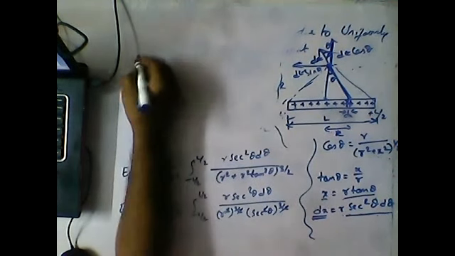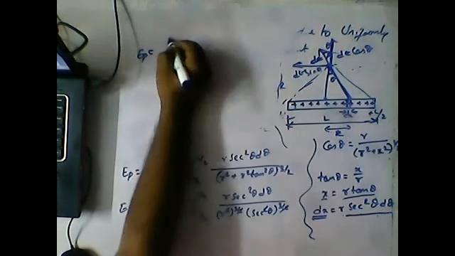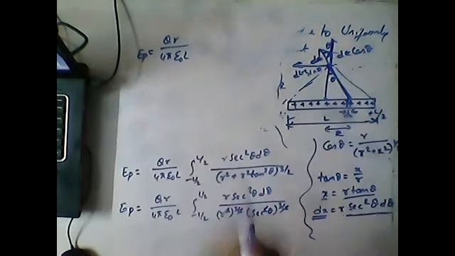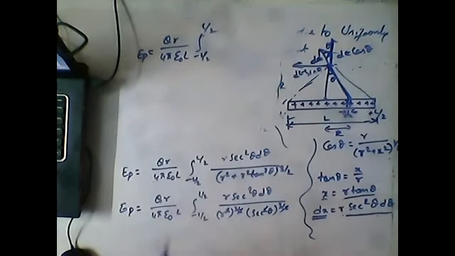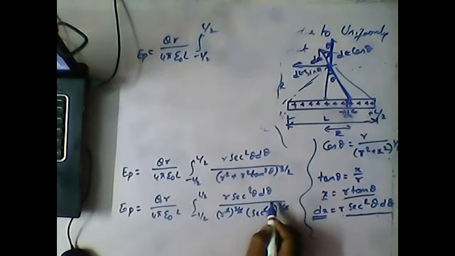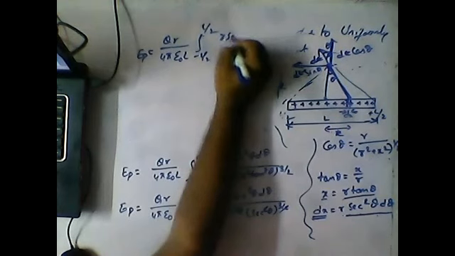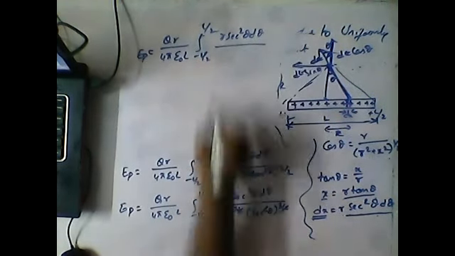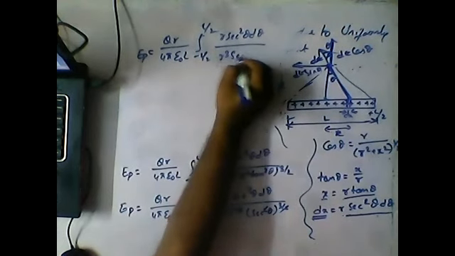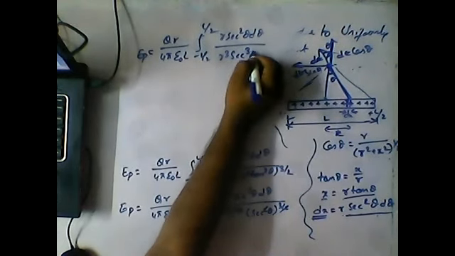Fine. Now guys, we can write EP is equal to, so what are the terms here? Constants qr by 4 pi epsilon L, and the limits are minus L by 2 to L by 2, r secant square theta d theta, and down it is r cube secant cube theta.